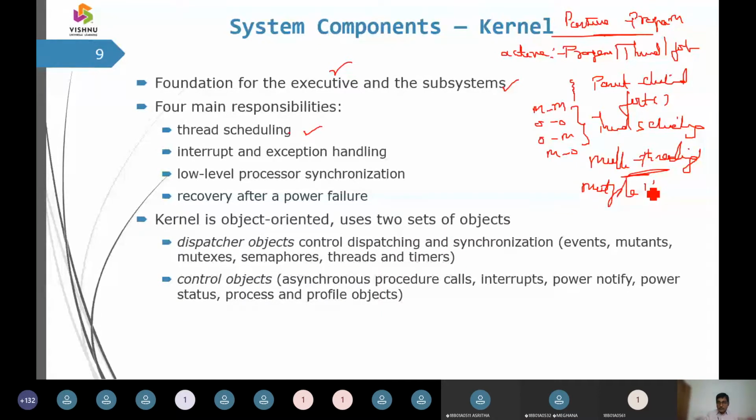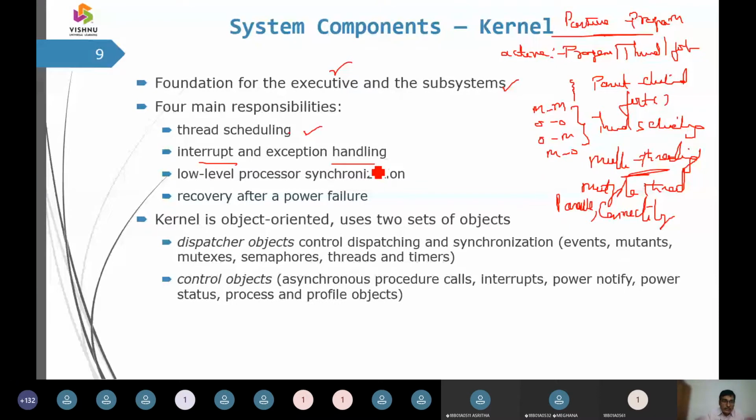Multiple threads are going to be executed in parallel, or they are going to be executed concurrently. All of that happening, we are going to call thread scheduling. Later on, we are going to have interrupts followed by exception handling. So we will have this word called an interrupt, and we will have the word called exception handling. So what is an interrupt?